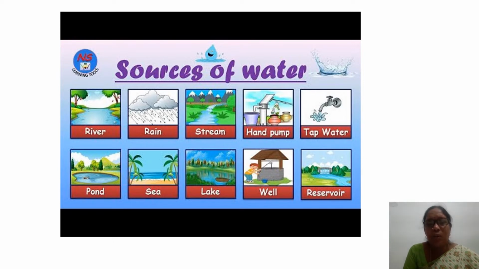Firstly, what's the planet we are living on, Nikhil? What's our planet? Earth. Yes. 3/4 of Earth is filled with water. Only 1/4 is land. Out of this 75% of water, only 3% is fresh water. The rest is not fresh. It is salt water. We can't use salt water. We can't drink salt water.